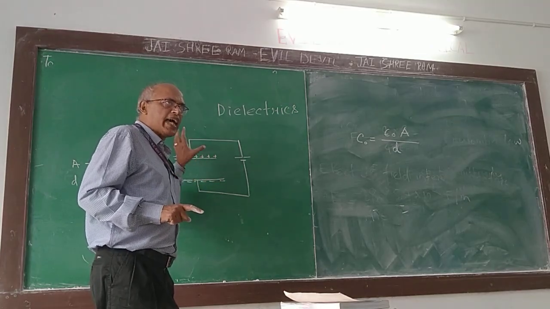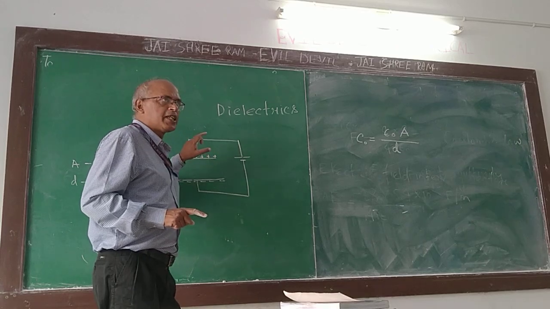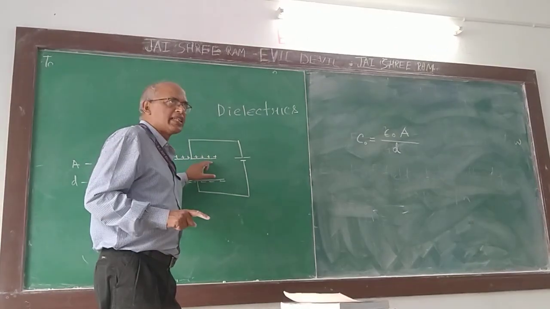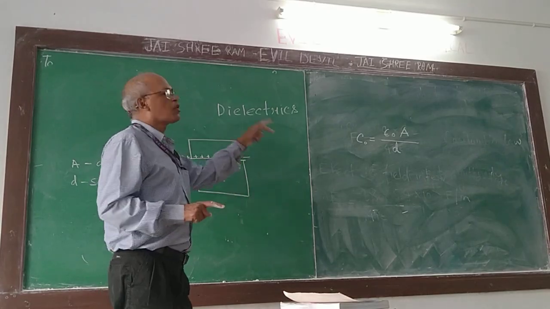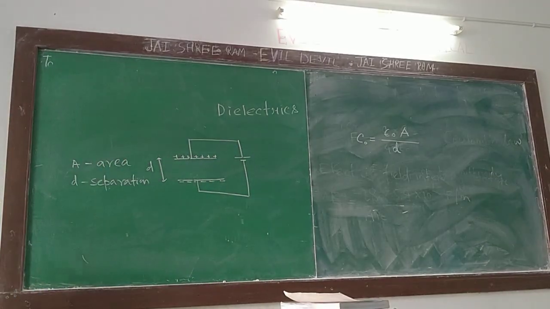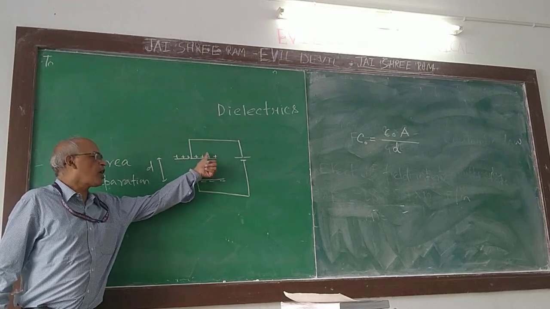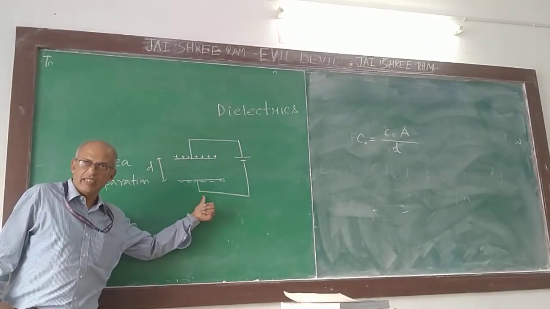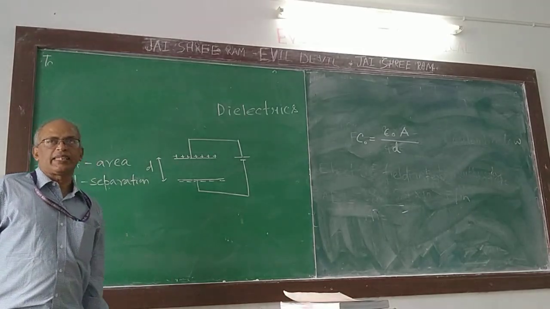Lots of charges will be accumulated in this capacitor plate. These charges are movable charge, not fixed charge. If you remove the voltage, it will go back after some time. Fine. Any material that is neutral, but what you are getting is extra displaced charges on the top plate as well as the bottom plate, positive and negative. This is a capacitor.